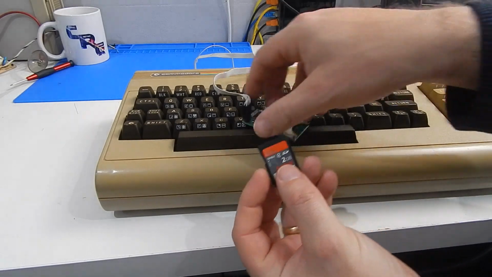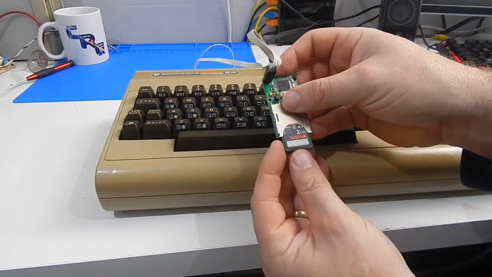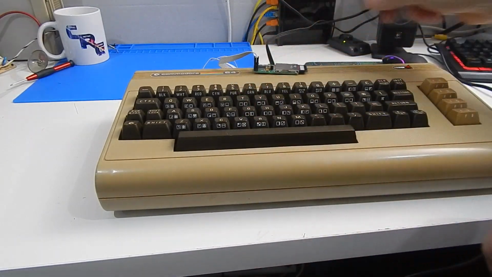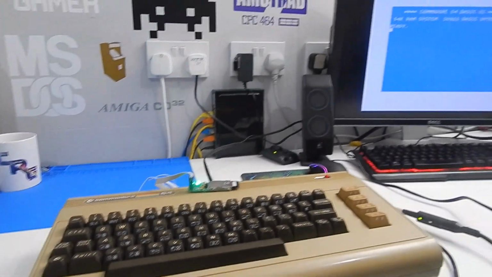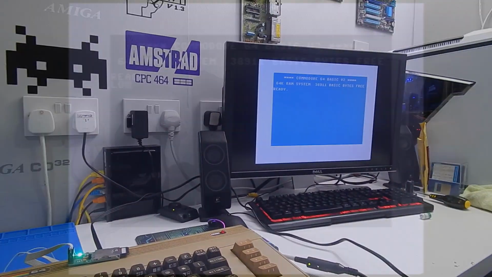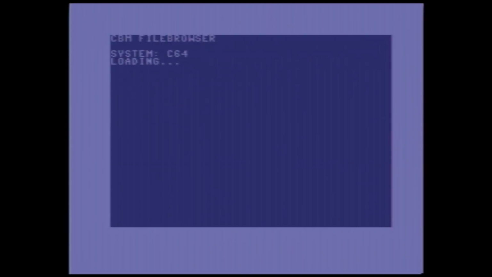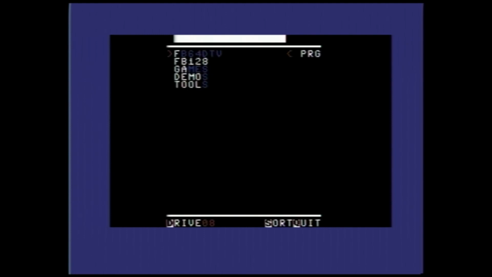So we've got everything we need now on the SD card. Let's see about getting this firmware updated. So the D64 disk image that we created, I put in here. There it is, ARMSID.